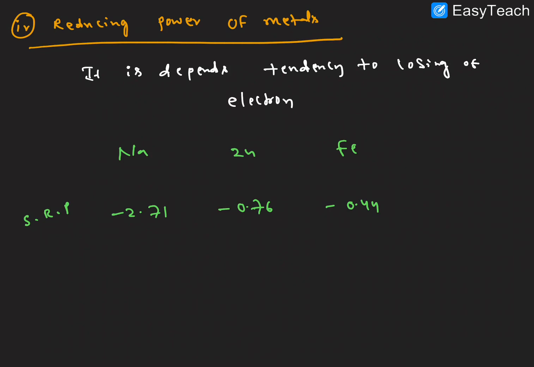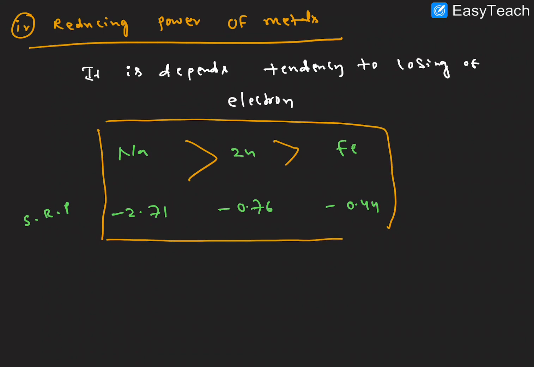Which one is the stronger reducing agent? The one with more negative value is the best reducing agent. So this is the reducing order: sodium is a stronger reducing agent than zinc and iron. Iron is weaker than zinc and sodium. I hope it is clear.